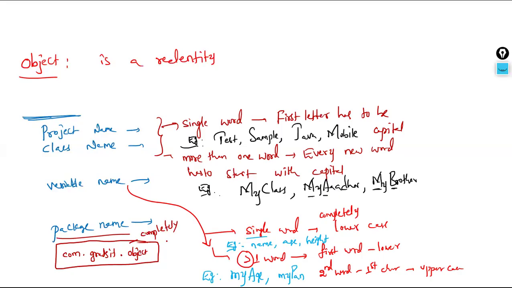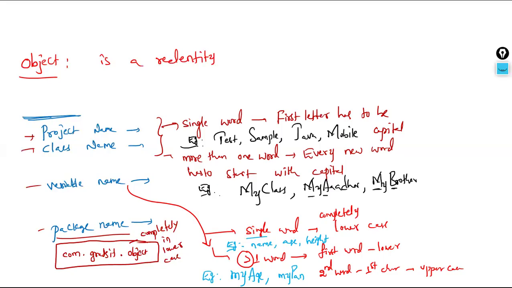Any words you use, it is completely in lowercase. So these are the rules for namings in Java entities. Like project is programmer choice, class, variable, package. As we move on, methods will come and all those things. So again, I'll cover at this point of time. These are the naming rules we have to follow.